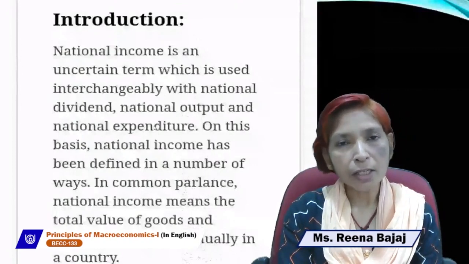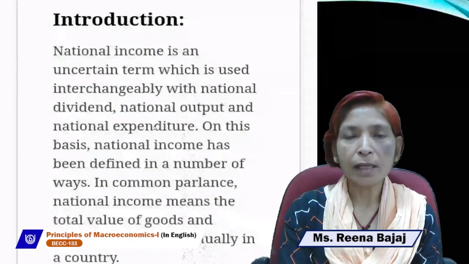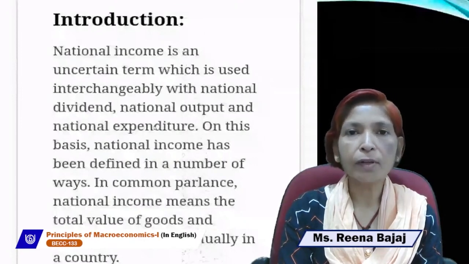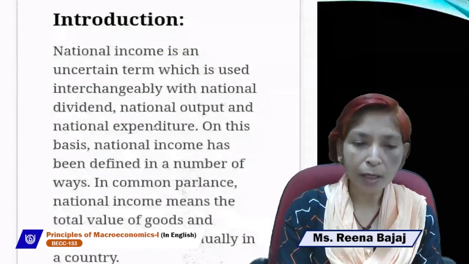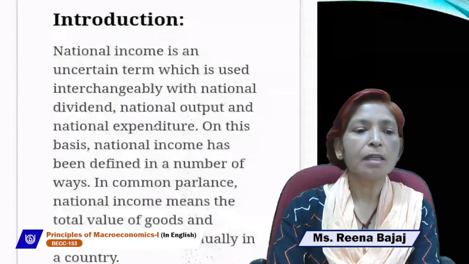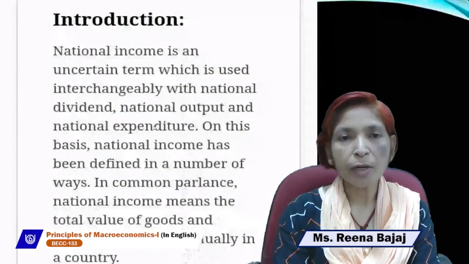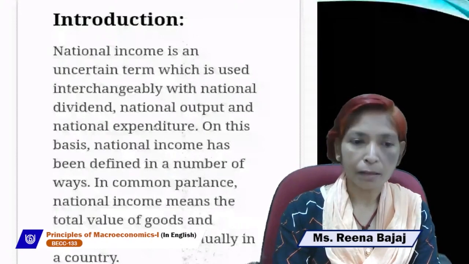In other words, national income can be defined by the income method. We can say that all factor incomes received by rendering their services, in the form of interest, wages, rent, and profit, if we add these factor income rewards, then we get national income. So national income is the sum total of all the final goods and services which are produced by normal residents of a country in an accounting year.